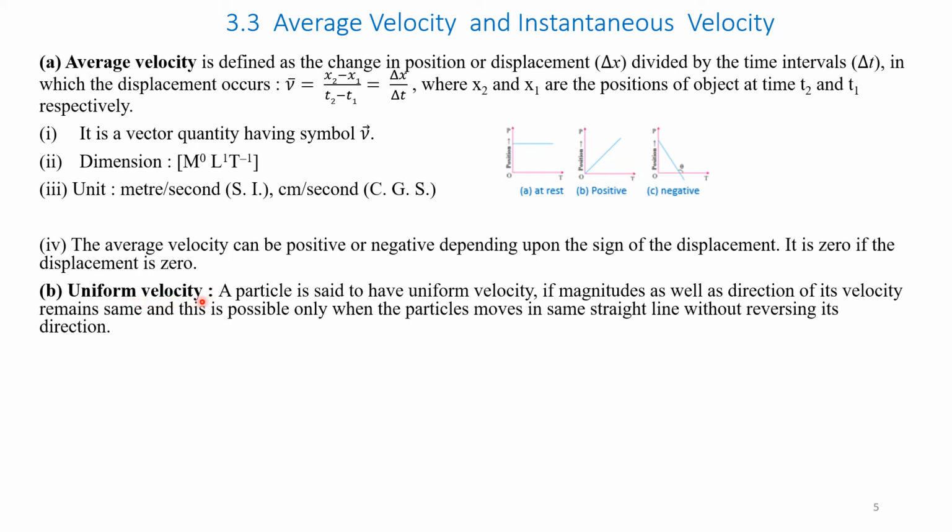B. Uniform velocity. A particle is said to have uniform velocity if its magnitude as well as the direction of its velocity remains the same, and this is possible only when the particle moves in the same straight line without reversing its direction. Say here it is a uniform velocity, with constant angle, and its direction is the same because angle theta is the same.